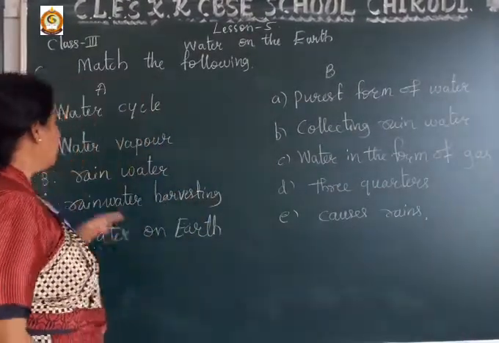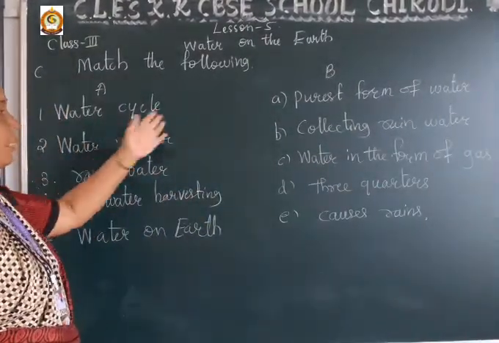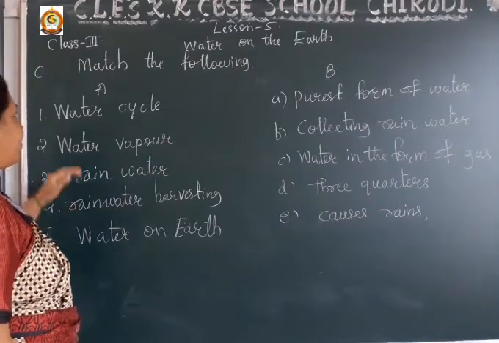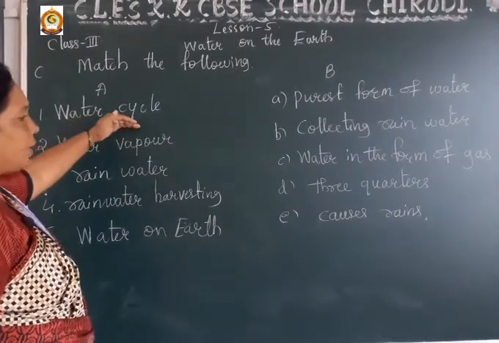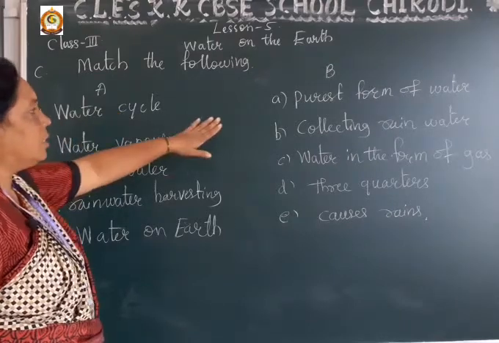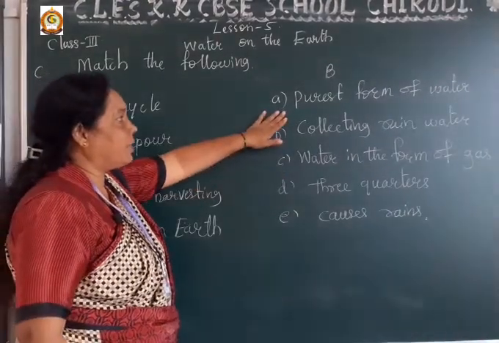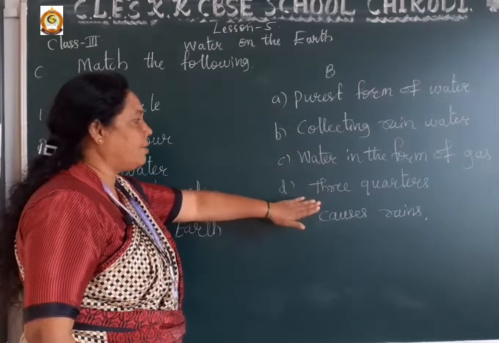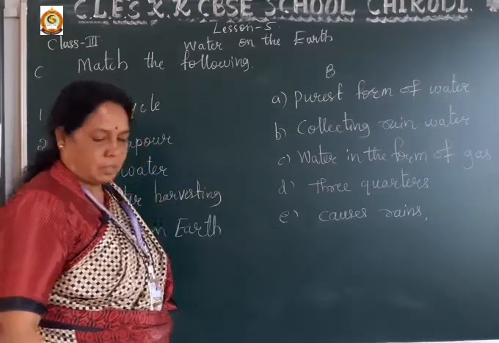Yes, dear student, on one side the words are given and the answer clues are given on the other side. So we will read it and match it correctly. Okay. Water cycle. We will read the answers: purest form of water, collecting rainwater, water in the form of gas, three quarters, causes rains.